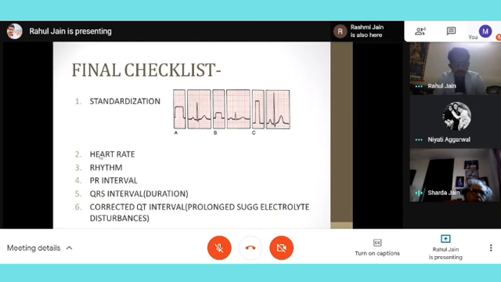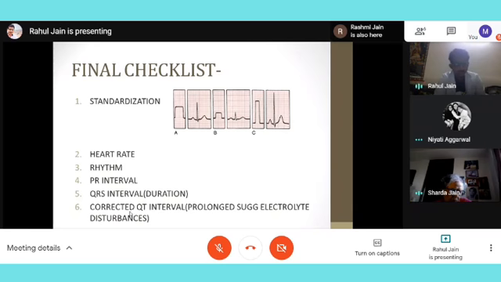Two boxes. Then is heart rate. Then is rhythm. Then rhythm, the P is followed by QRS and then T. Then it's PR interval. Then the QRS interval, if it is narrow or big, then we have already discussed where it is big and narrow. So the broader QRS we can see in bundle branch block, right bundle branch block, left bundle branch block, and I will see it in obviously all the ventricular tachycardia. So if the heart rate is really high, then I know that it is some kind of ventricular tachycardia. But if I am seeing the William or Marrow pattern, and with the heart rate normal or a little less, like around 60, then I know it is a bundle branch block.